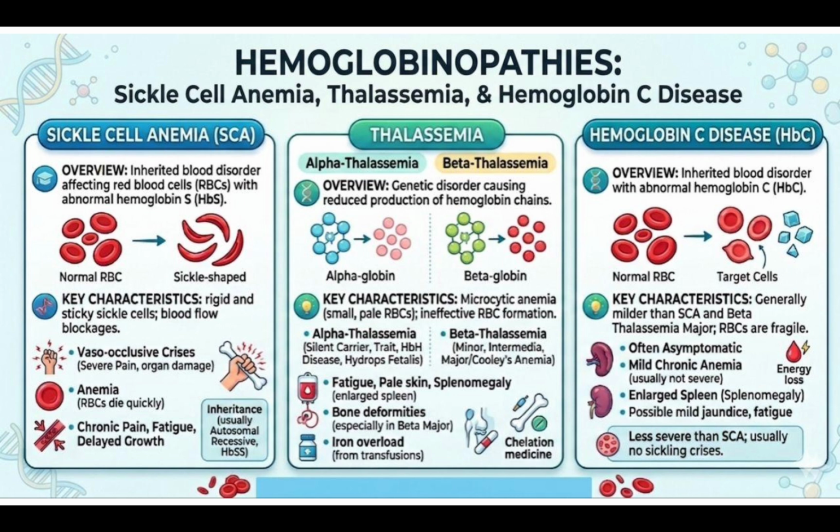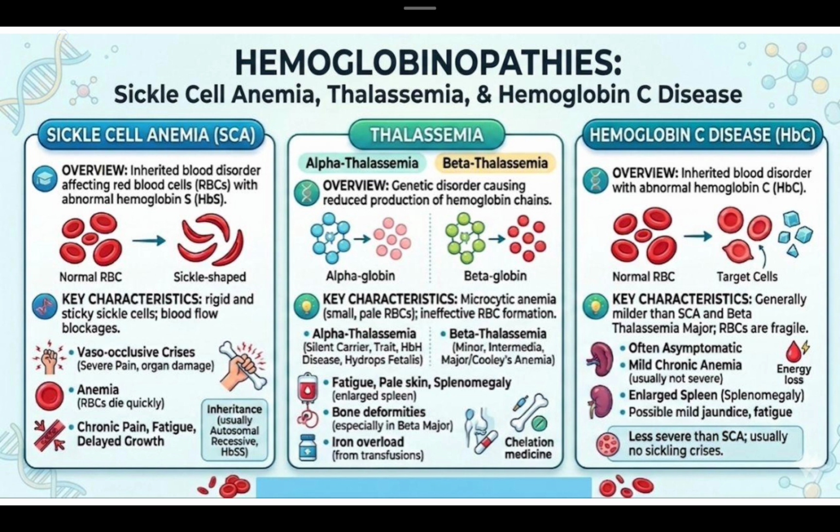We all know sickle cell anemia. It is an inherited blood disorder affecting red blood cells with abnormal hemoglobin S production. In this case, the normal RBC shape changes to sickle cell shape due to the production of abnormal hemoglobin. The key characteristics of this sickle cell anemia are the RBCs are rigid, the RBCs are sticky sickle cells, there is a blood flow blockage, there is a vaso-occlusive crisis, severe pain, organ damage, anemia, chronic pain, fatigue, and delayed